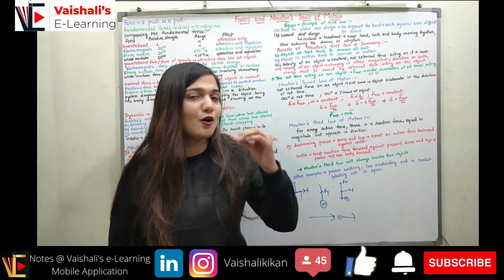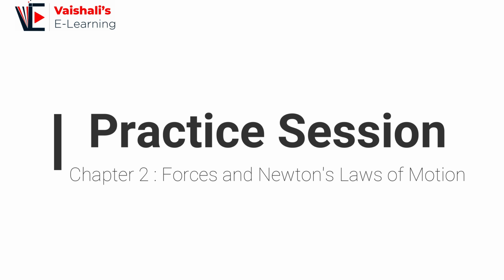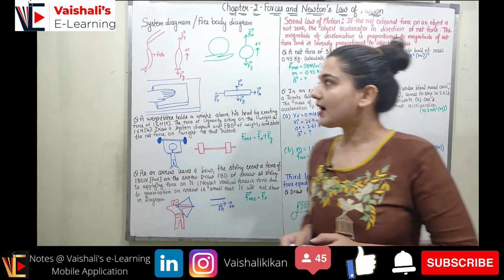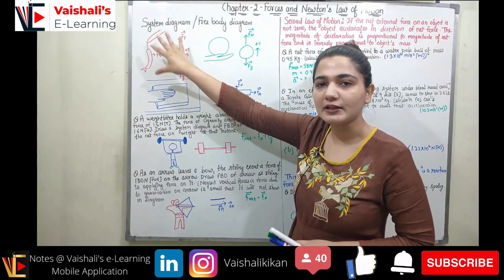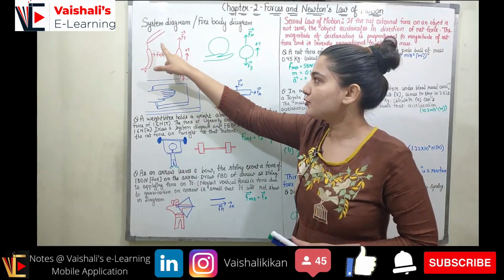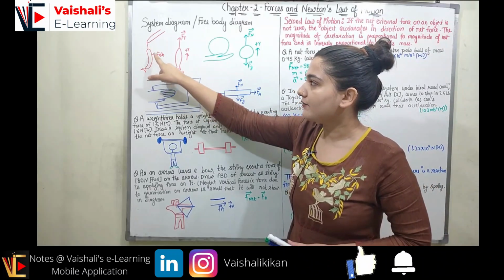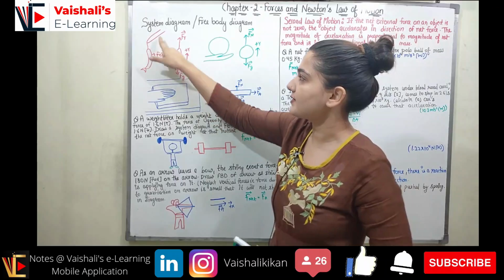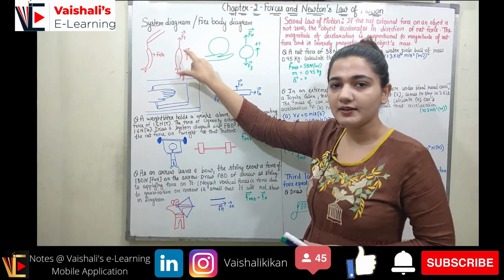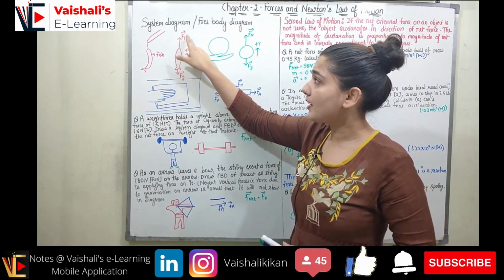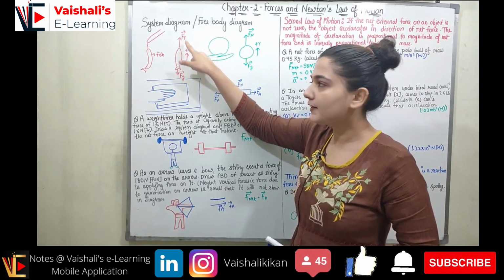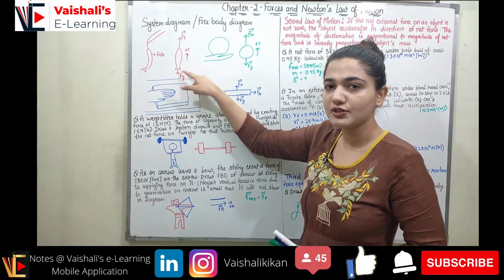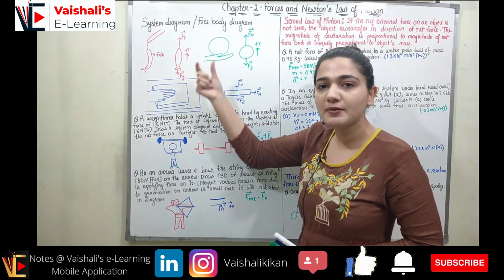So let's discuss the overview of this chapter, the crux of this chapter. Let's start with the discussion of the system diagram and the free body diagram. In the system diagram, we make the actual representation of the objects, right? So here we have an object and we have a fish connected to the object, and this is my system diagram. Now here I have taken a representation of the fish, and I have represented the various forces. The tension force is in the upward direction, in the north direction, and the gravitational force is acting on the fish in the downward direction, and this is the free body diagram.